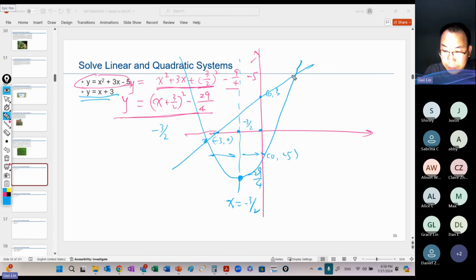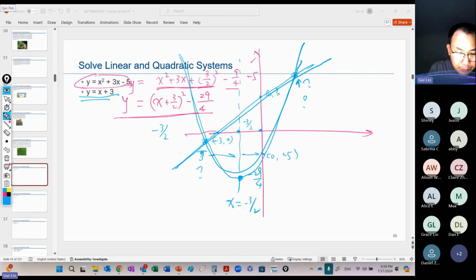So you can see they definitely have 2 dots. So it means there are 2 solutions. We need to find out what they are. So you can see the parabola like this and a linear line like this. Whatever the x will be, the y is the same. So it will be transformed into an equation.